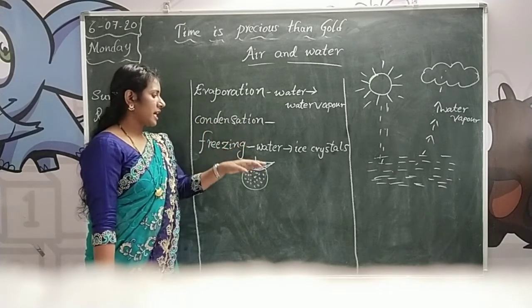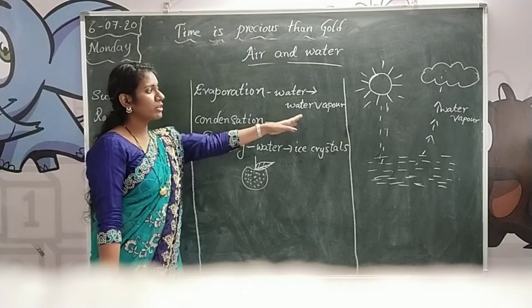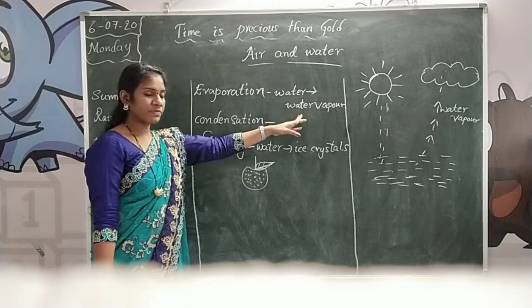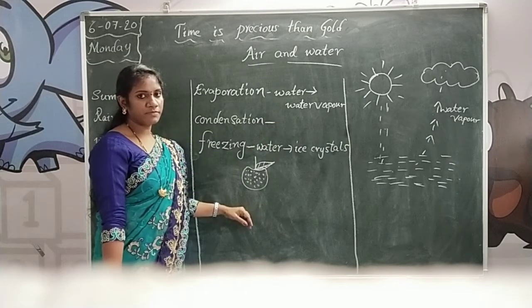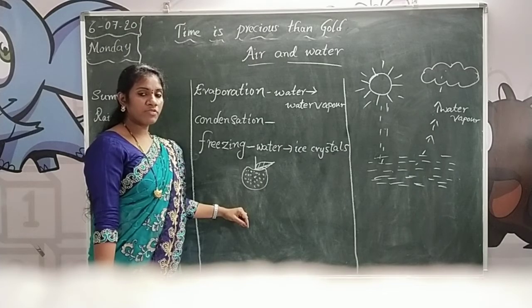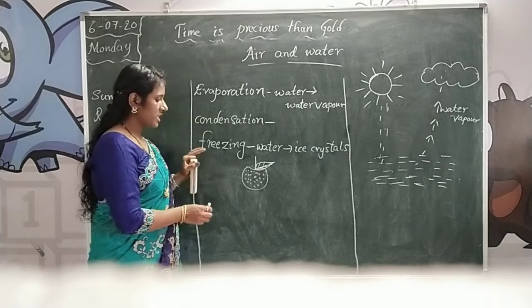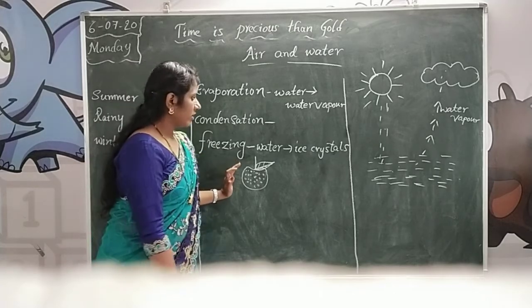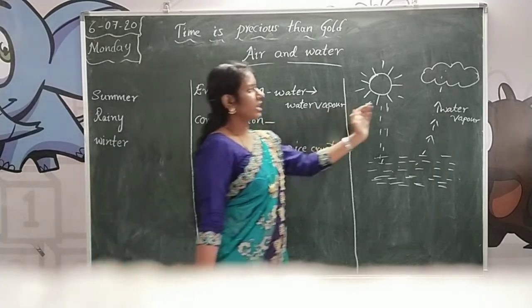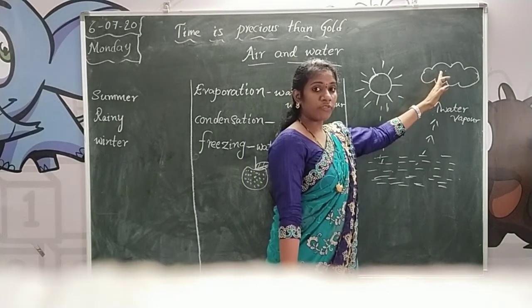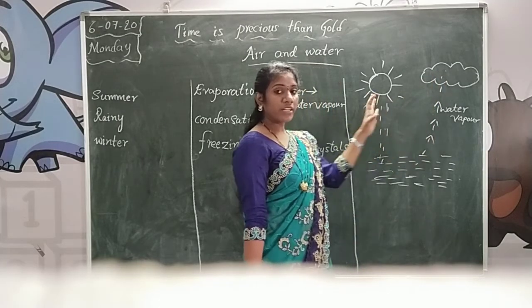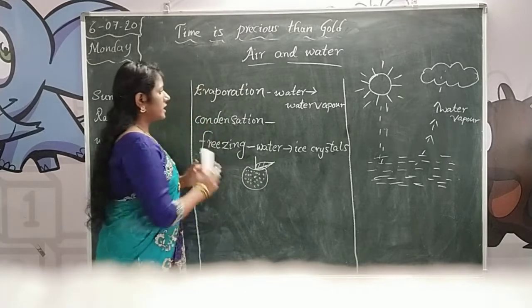So the water vapor can change into the ice crystals. This process we can call condensation. What is condensation? When we are observing, see here, water vapor changes into the clouds and clouds can form into water droplets. That water droplets process we can call condensation.